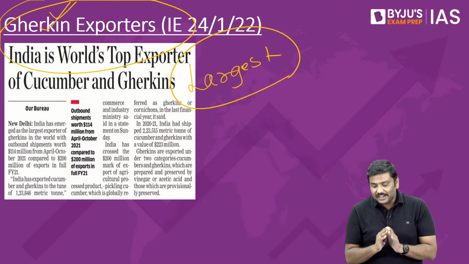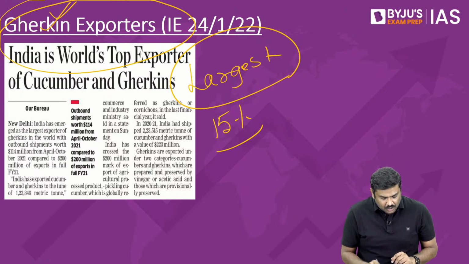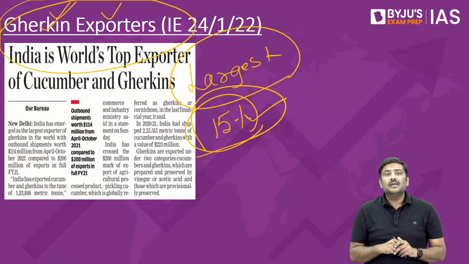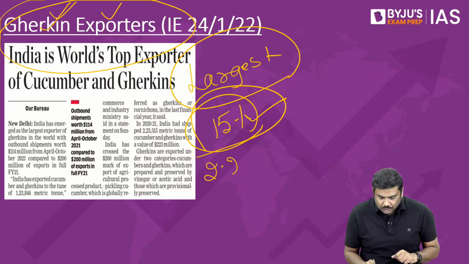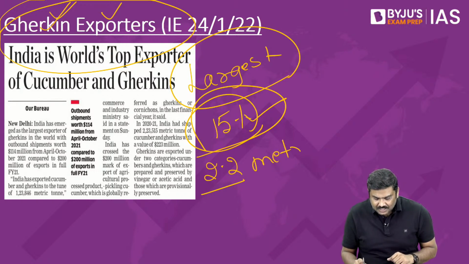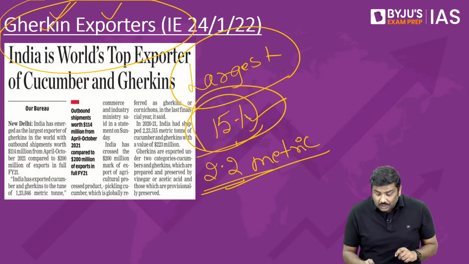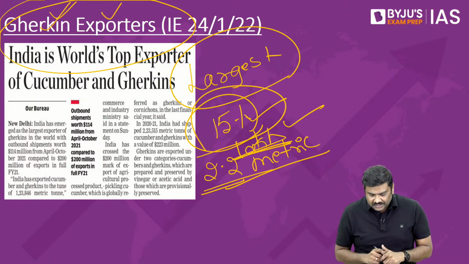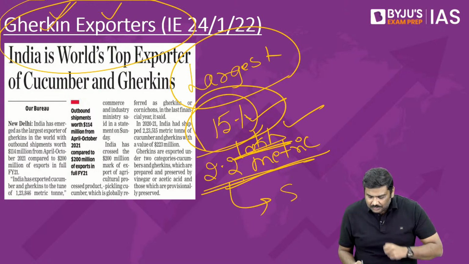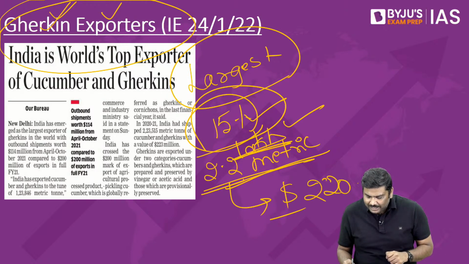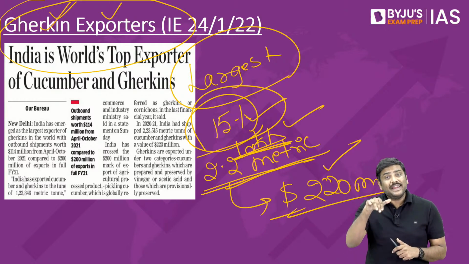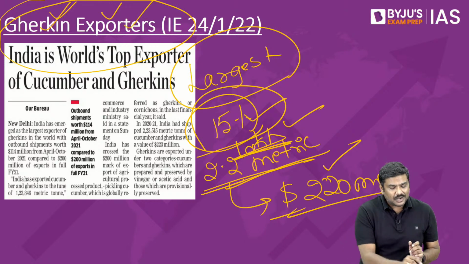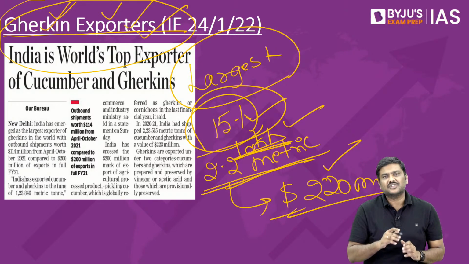So India has basically accounted for around 15% of total global production of this particular vegetable, and it has exported more than 2.2 lakh metric tons. Just my correction, 2.2 lakh metric tons of this particular product, of the value of more than 220 million, has been exported by India in this particular year. As a result of this particular data, India has become the largest Gherkin exporter in the international market.